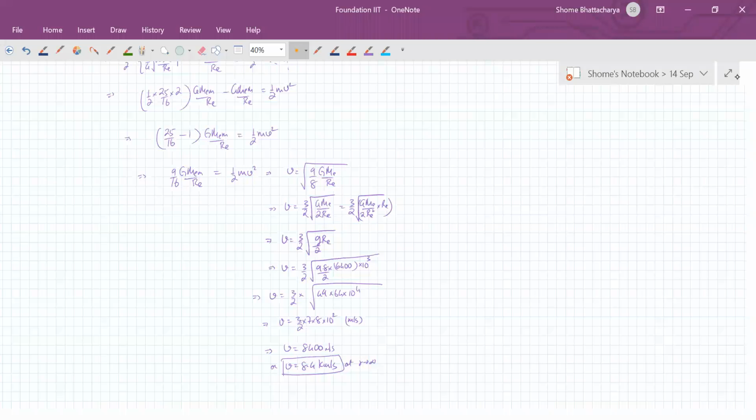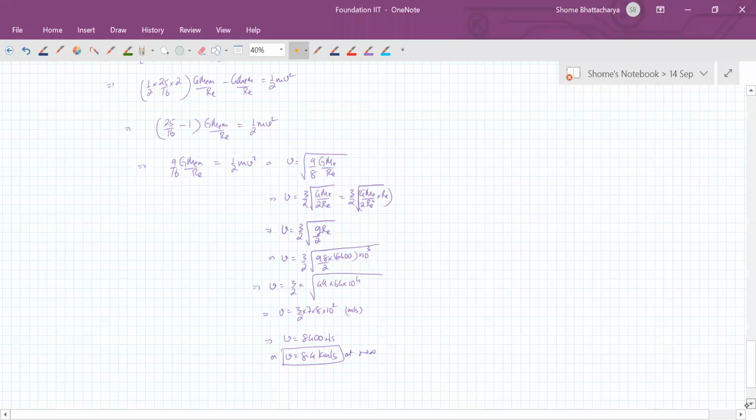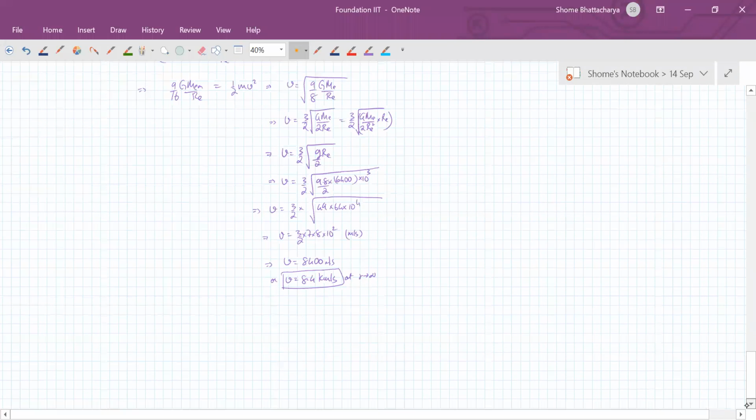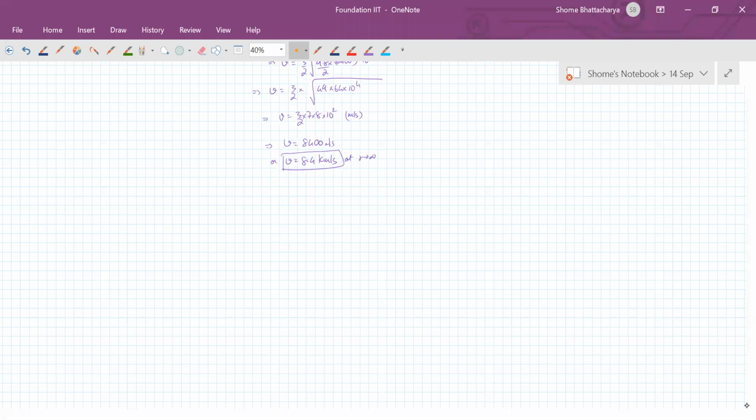Okay, so have you finished with this, all of you? Okay, good. So let's continue ahead now. So this was about escape velocity, and last time we discussed Kepler's laws. Yuvraj not finished? Okay, just a minute.